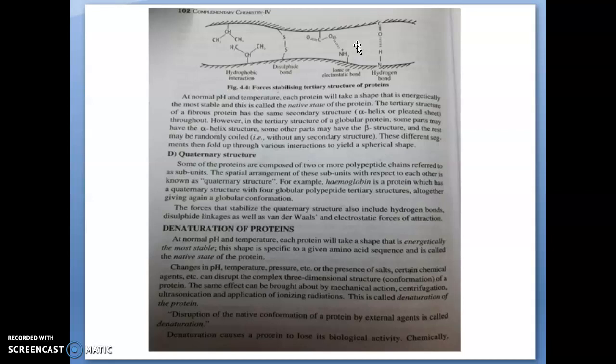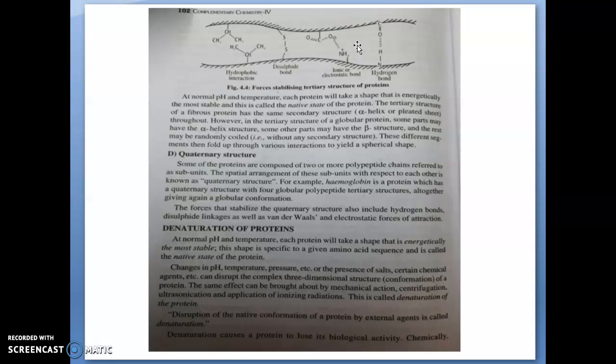The tertiary structure of a fibrous protein has the same secondary structure throughout. However, in the tertiary structure of a globular protein, some parts may have the alpha helix, other parts may have the beta structure, and the rest may be randomly coiled. In fibrous protein, all will be the same secondary structure, sometimes all alpha helix or sometimes all beta pleated sheet.